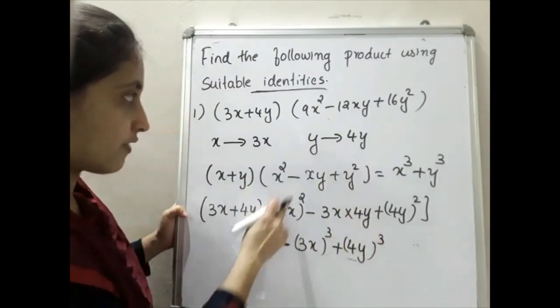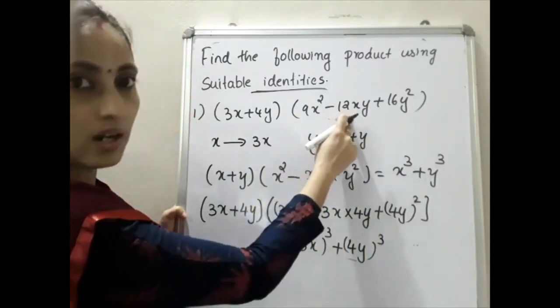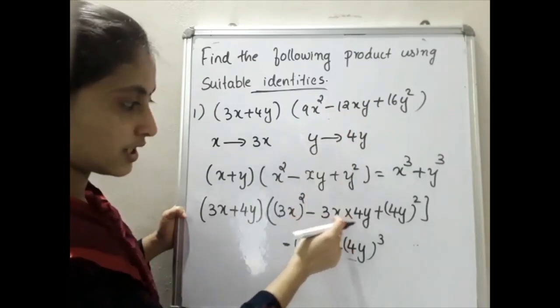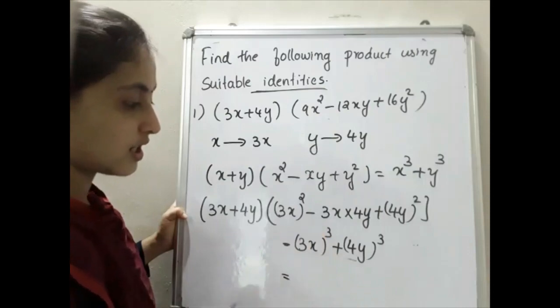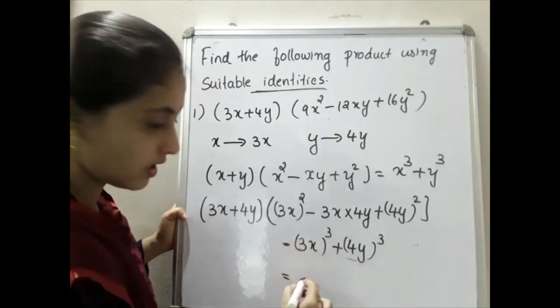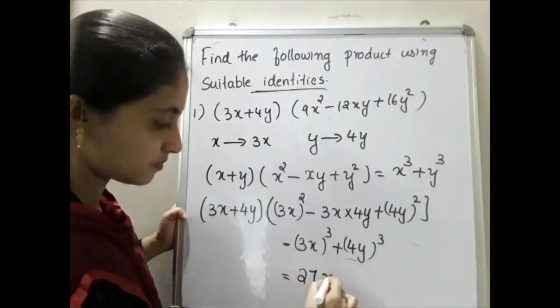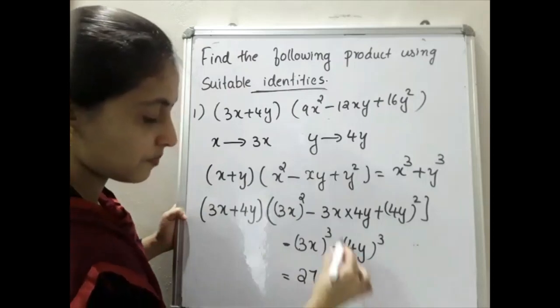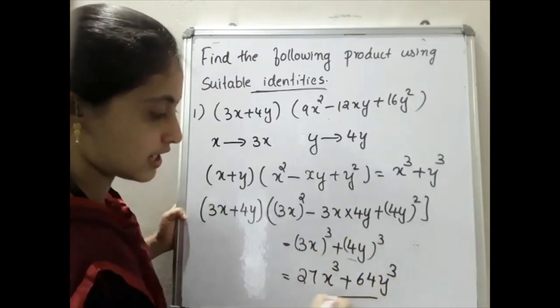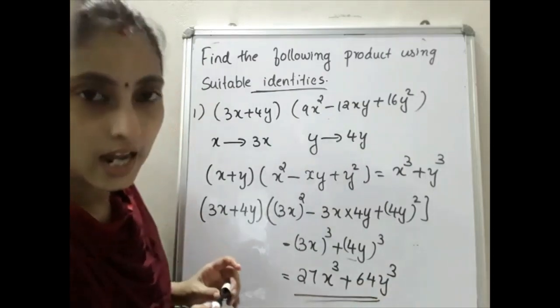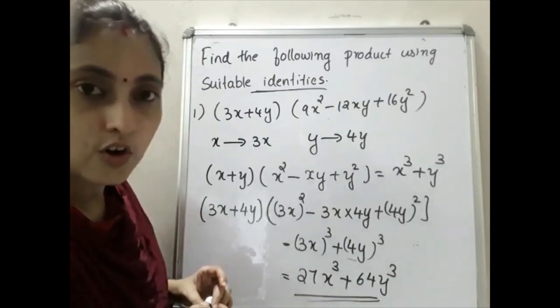Again, you want to verify whether the answer is right. Here we got 12xy, so 3 into 4 is 12xy, you already got. So that will be equal to: 3x the whole cube, where 3 cube is 27, so 27x³, plus 4 cube is 64, so 64y³. So our answer is 27x³ + 64y³.